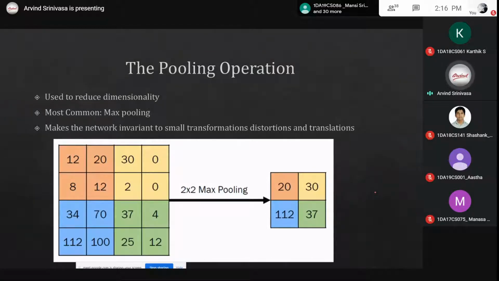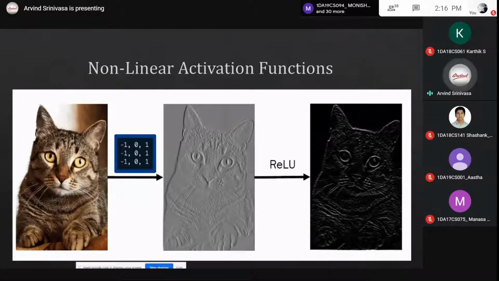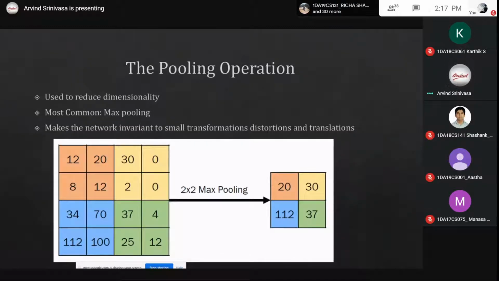Once we do this activation function, the next step of a deep neural network is pooling. What is meant by pooling? Instead of having a huge image all the time, we can reduce the size of the image, because by reducing the size we are not losing any data, but our computational power increases.